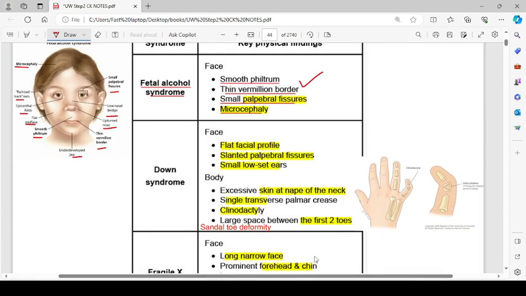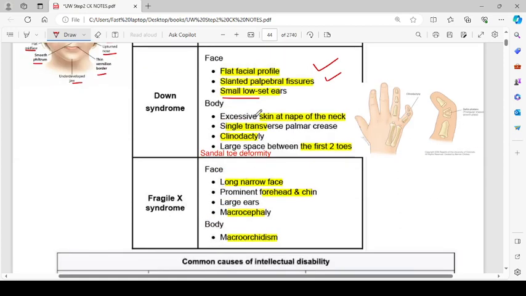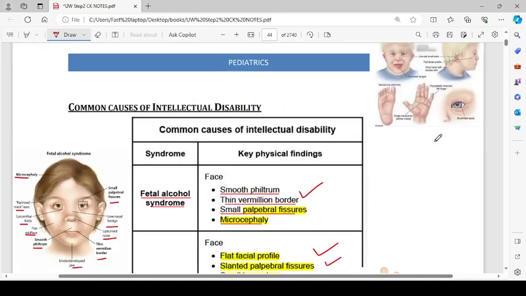The second syndrome is Down syndrome. So in these patients with Down syndrome, there's a flat facial profile. Then secondly, there are slanted palpebral fissures, small and low set ears. The body will show excessive skin at nape of the neck, single transverse palmar crease, clinodactyly, and large space between the first two toes. Sandal toe deformity will be seen in the children with Down syndrome.